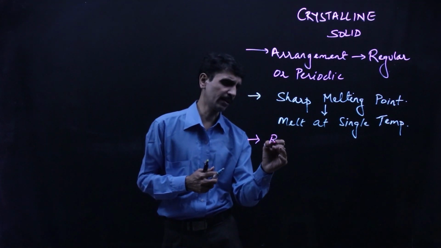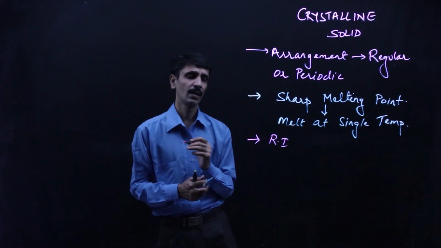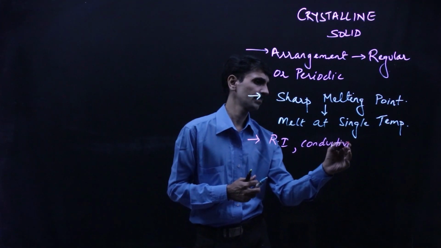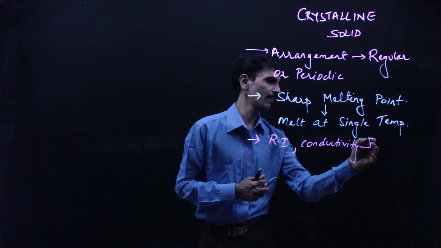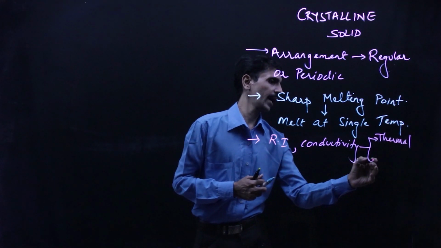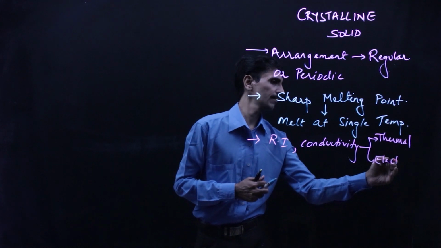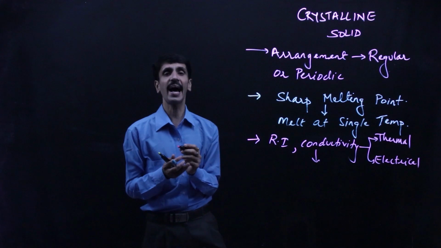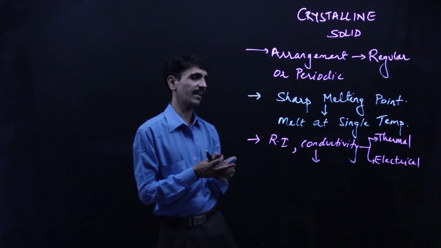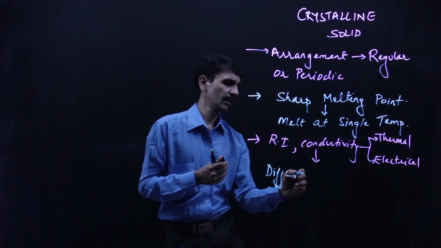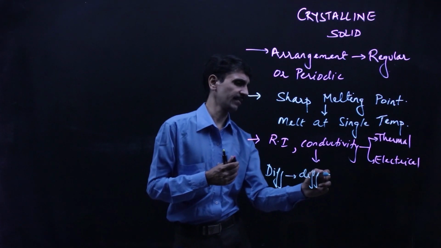That means, let me tell you, say refractive index. Then we talk about conductivity. The conductivity can be with respect to thermal, or it can be with respect to electrical. So these properties have values which are different in different directions.